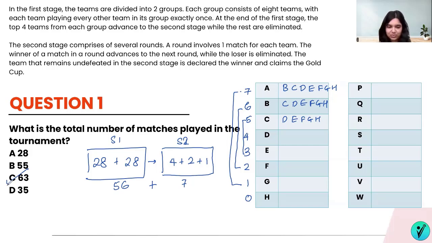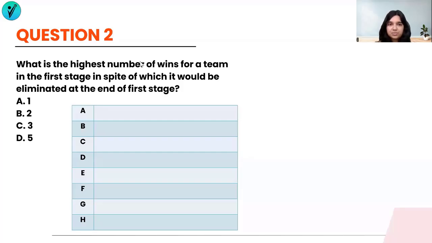Let's go ahead with the next question. What is the highest number of wins for a team in the first stage, in spite of which it would be eliminated at the end of the first stage? So we want to give a particular team the highest number of wins, but still make sure that they are eliminated at the end of the first stage.